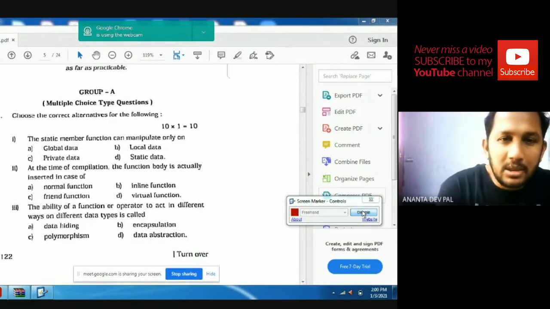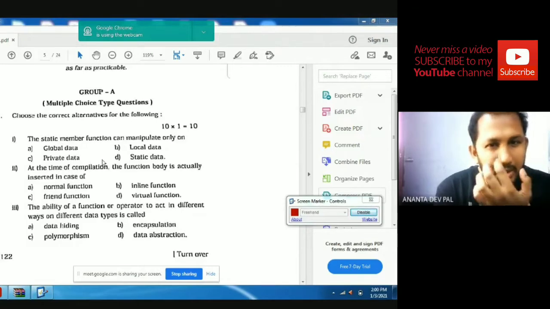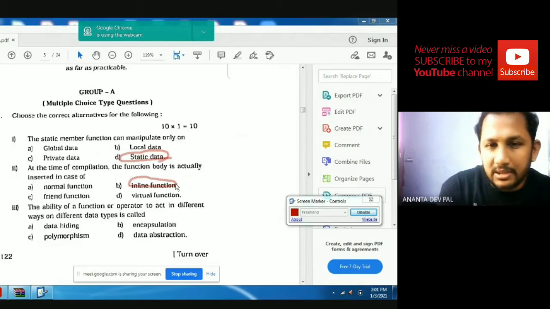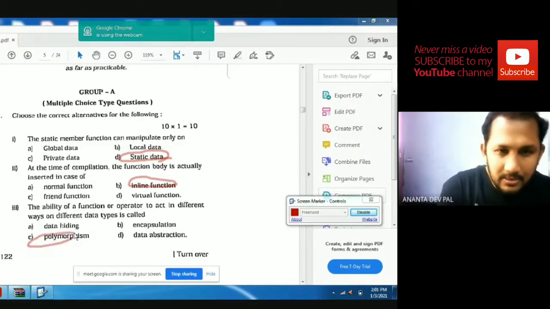Static data members can be manipulated only by global data, local data, private data, or static data. The answer is static data. At the time of compilation, the function body is actually inserted in case of a normal function, inline function, friend function, or virtual function. The answer is inline function. The ability of a function or operator to act in different ways on different data types is known as data hiding, encapsulation, polymorphism, or data abstraction. It is always polymorphism.